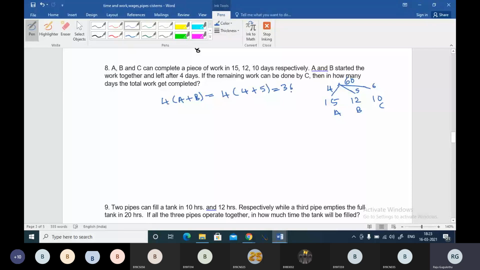36 units of work is done. After that, you are left with 24 units because the total is 60. 36 plus 24 is 60, so this is the remaining work. Remaining work, and let's see the question.